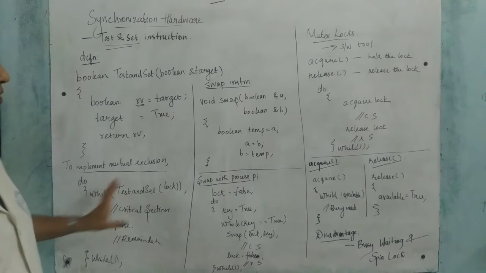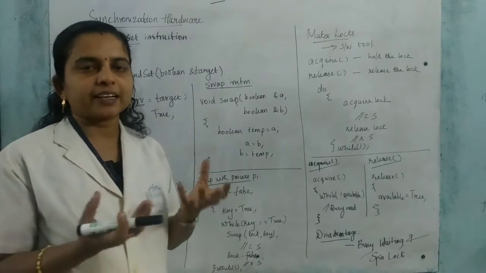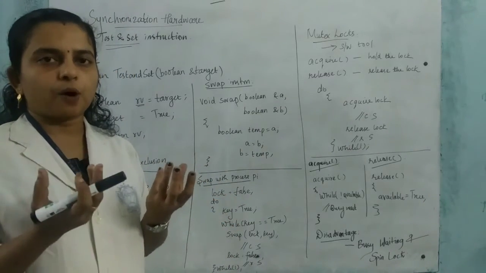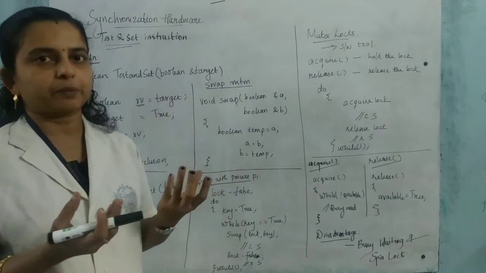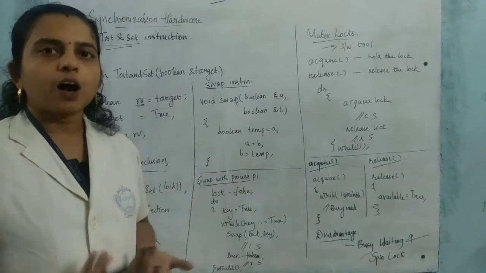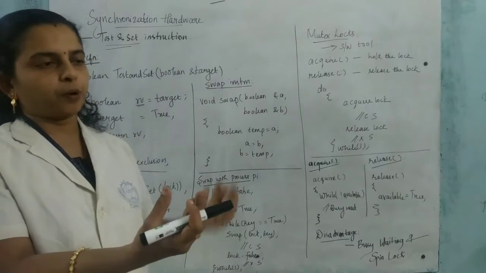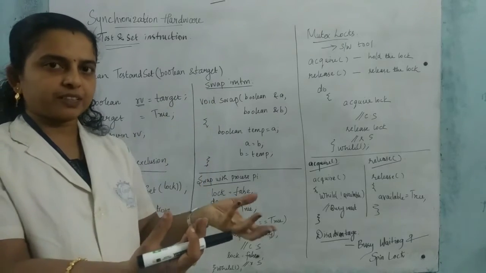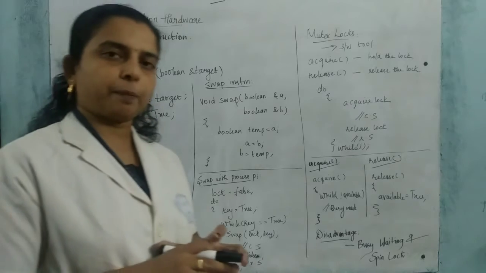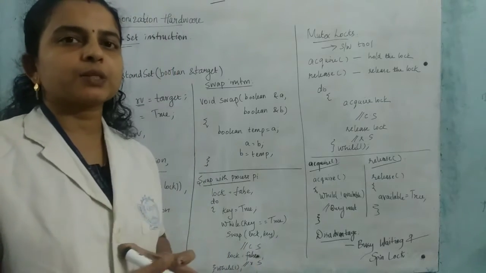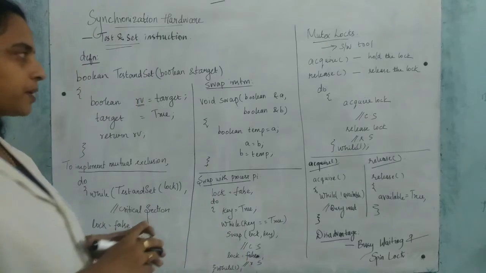Then if it is using the swap instruction. So you all know about swap instruction, right? If there are two cups, one cup is filled with water, one cup is filled with milk, and you want to replace them, how will we do it? We will take another cup, right? So we will pour the water inside there, then we will shift this here and this here, right? So this is called the swapping process. So for doing this swapping, we need a temporary storage, right? So the same concept is coming here.